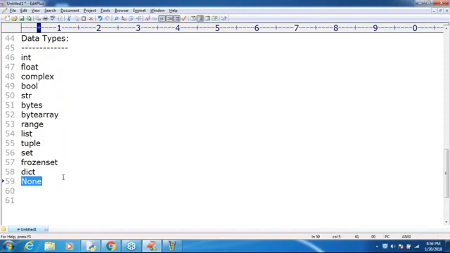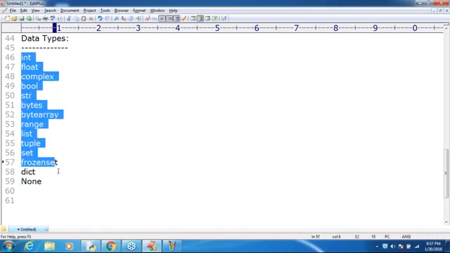Are you in a position to understand? It doesn't mean data types got completed. I'm just starting the data types concept. In Python, how many things are available? These are the things we have. Now I have to take very special care. I have to talk about these things one by one so that you people can feel more comfortable.